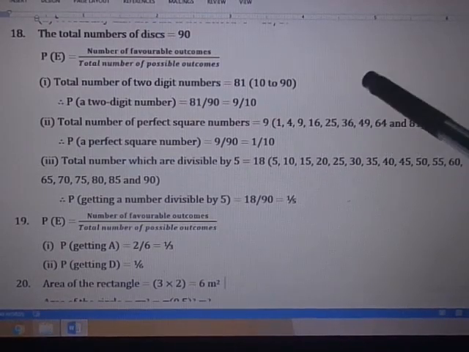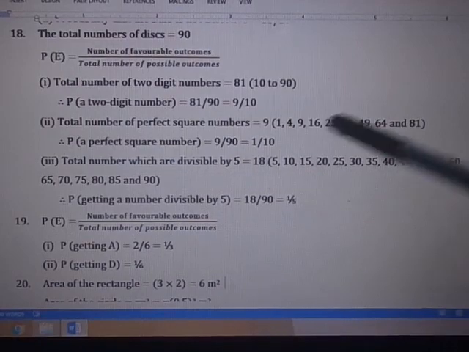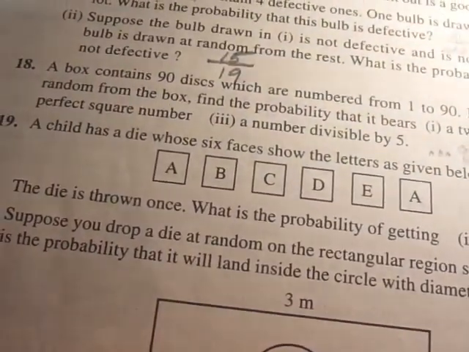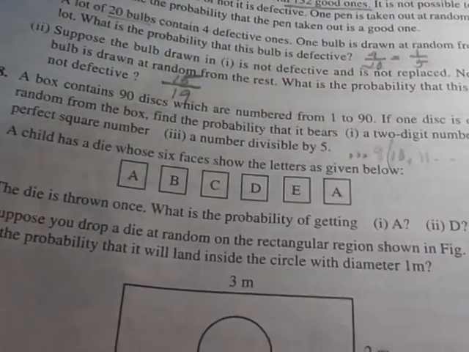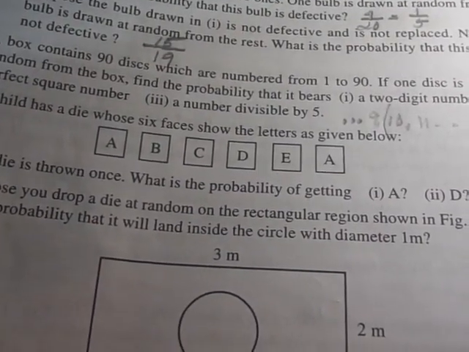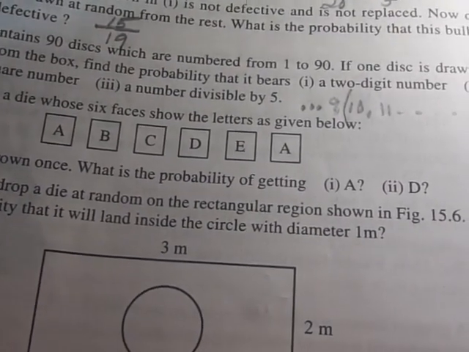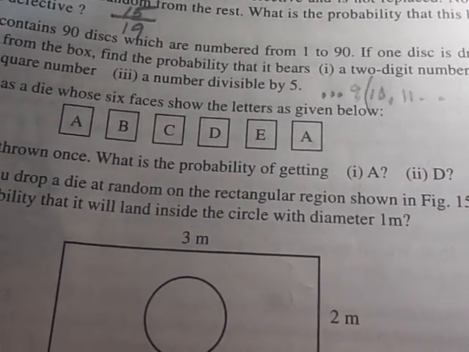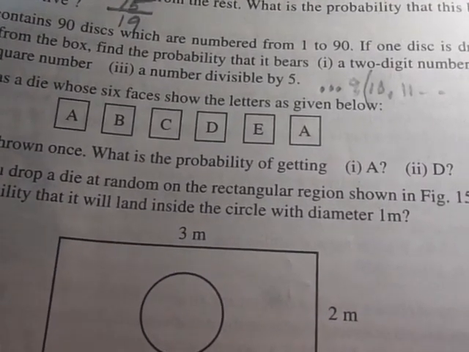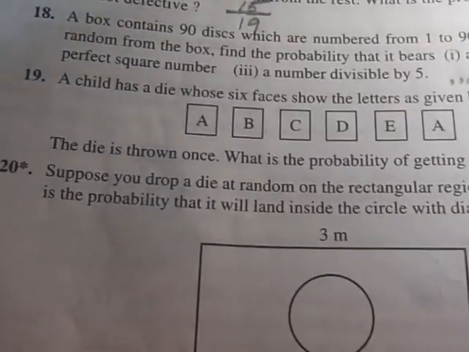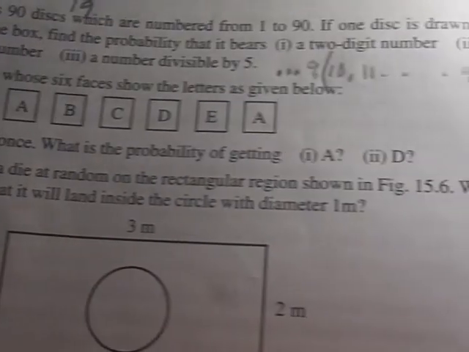Then next, question number 19. Look at the question here. A child has a die with 6 faces that shows the letters as given below. The die has 6 faces like this: A, B, C, D, E, A. The question is asking, if this is thrown once, what is the probability of getting A and D?